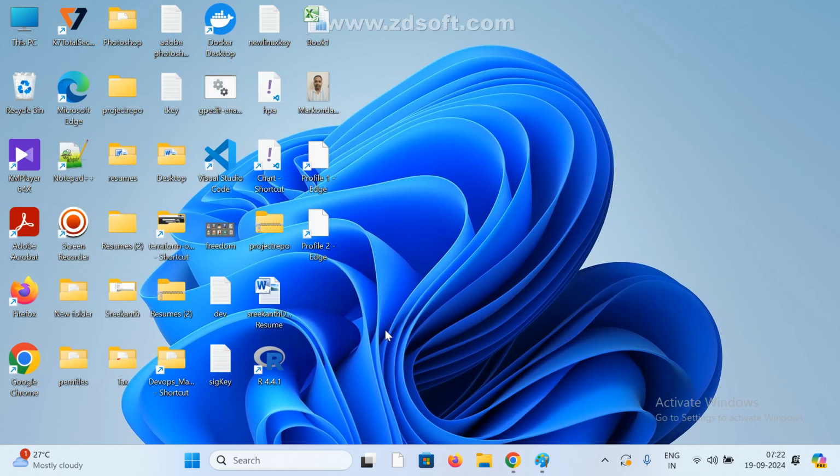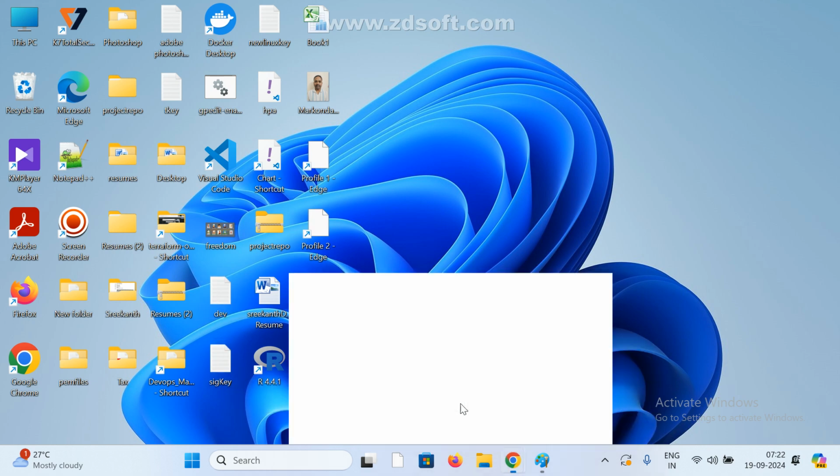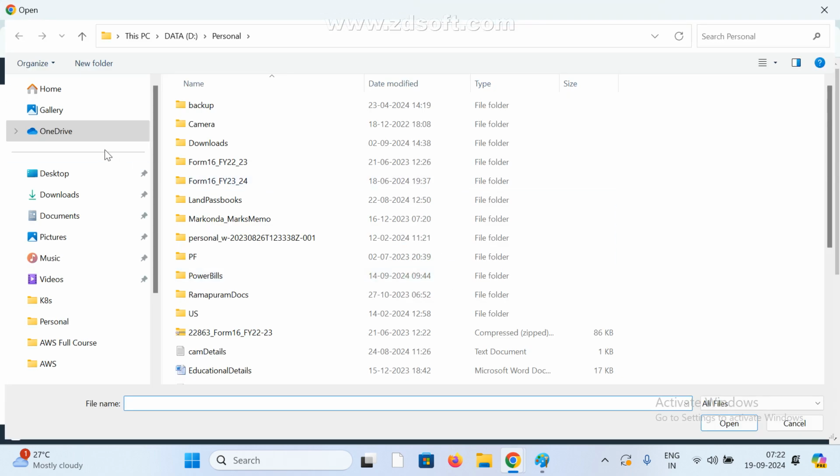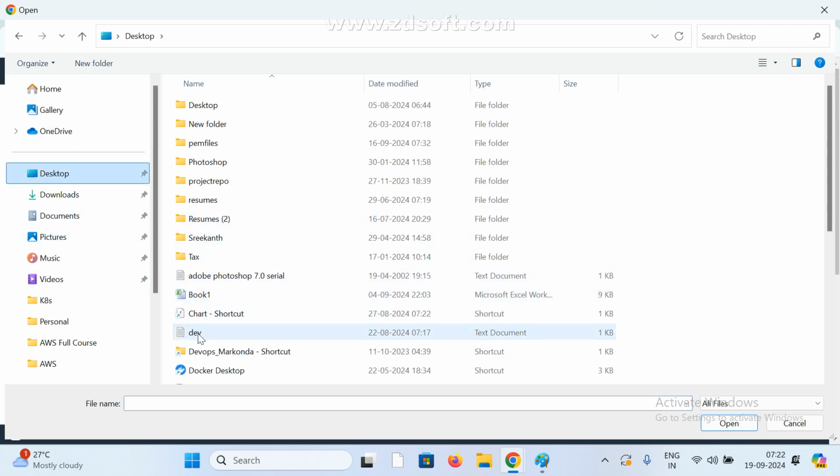For example, I want to upload one file, any file, whatever. Just I'm going to upload from the desktop. Now go to here, just drag and drop. This is one way. Or add files. Now clear, right? Click on add files and go to desktop. Where is desktop? So this is desktop, select your file and click on open.